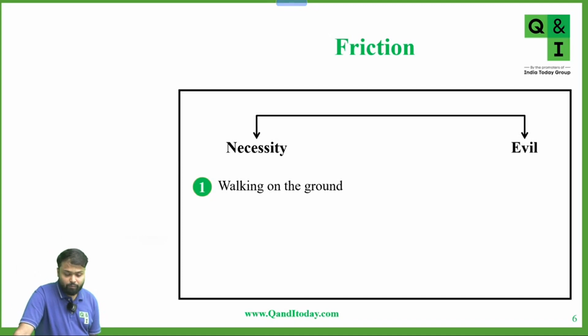First tell me, is it easier to move at your home, on the grass, or on the ice? Where can you move easily? Not ice.